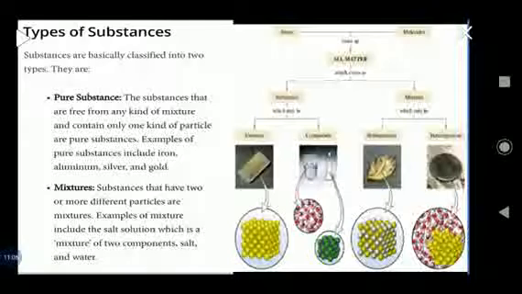So the particles which are present in a mixture are different. Here are some examples of pure substances and mixtures. We can say all elements and compounds are pure substances.